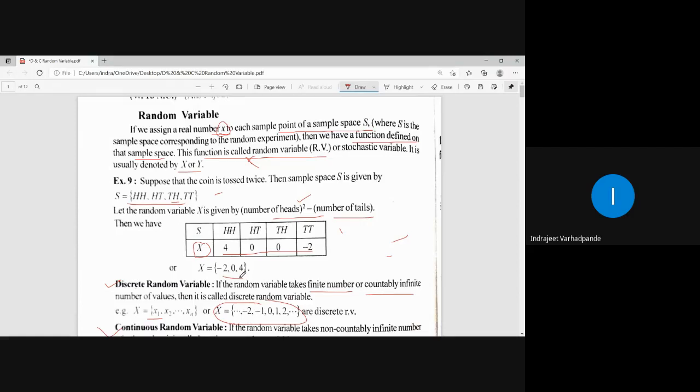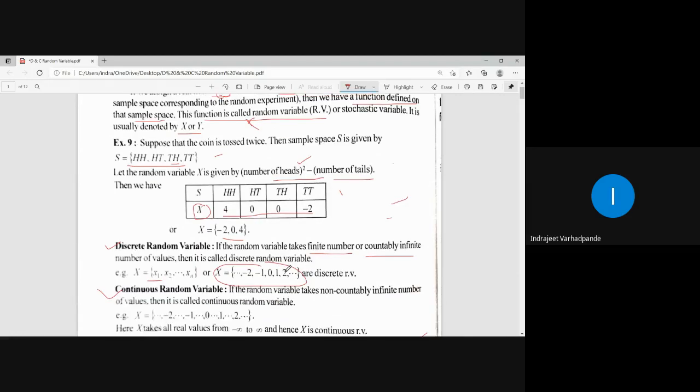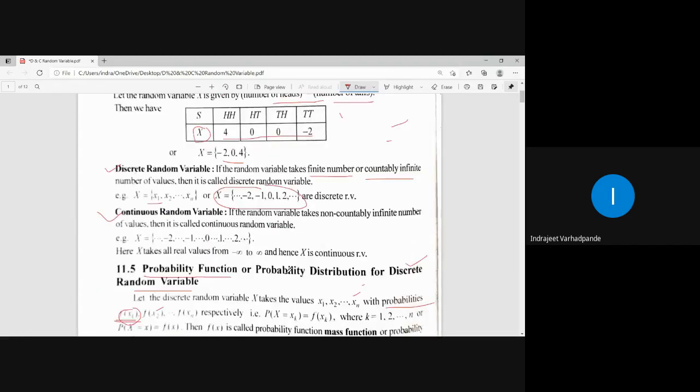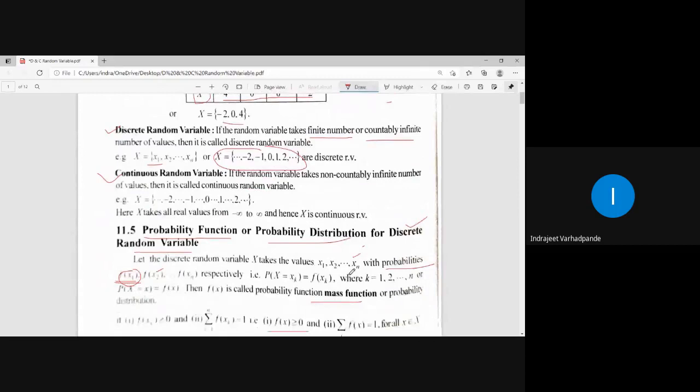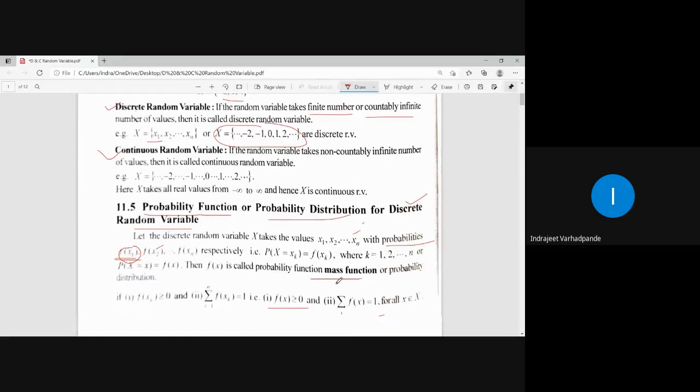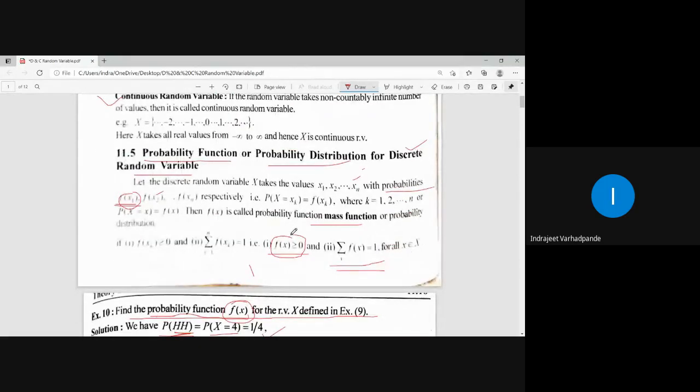Two types of random variable. One of them is discrete, the other one is continuous random variable. Discrete means countably infinite. Continuous means non-countably infinite. Okay? For a discrete random variable, the probability function is nothing but the probability of that corresponding random variable, or we call it a probability distribution. Distribution, why? Because it is written in chart or tabular form. So the rule says that the corresponding probability will be denoted by f of x for the random variable x, which should always be greater than or equal to 0, and their summation should always be equal to 1.